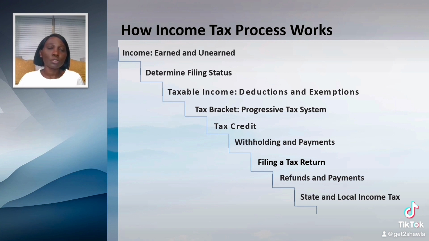Now let's move on to taxable income. Taxable income is the portion of your total income that is subject to tax by federal, state, and sometimes local governments. Taxable income is calculated by subtracting eligible deductions and exemptions from the total income. Deductions can be standard deduction or itemized deduction. I will make a separate video to further explain tax deductions and exemptions and ways you can maximize your tax refunds. Let's move to tax brackets.